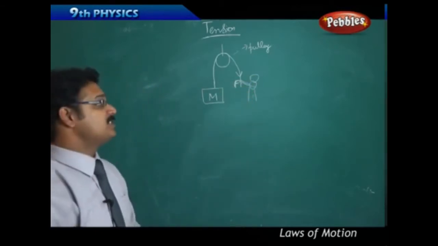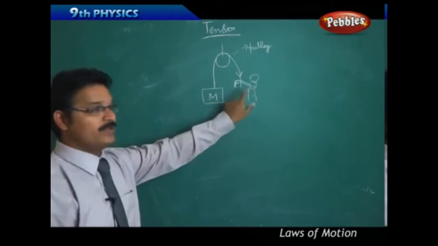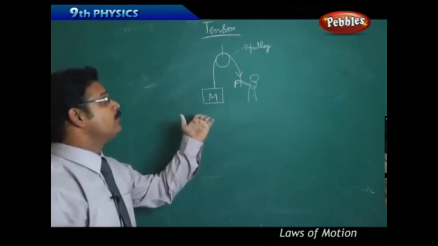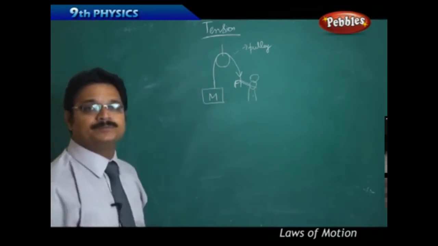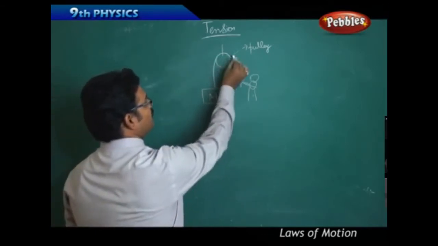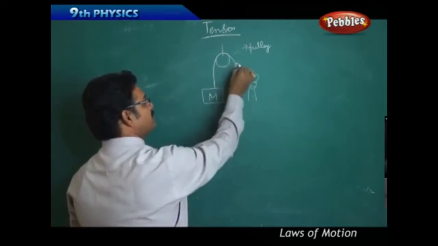Then the question is how much force F he has to apply to lift the block M upward. To know this, again, this is a rope, and this rope also has tension. As the force is acting downward, tension is acting upward.